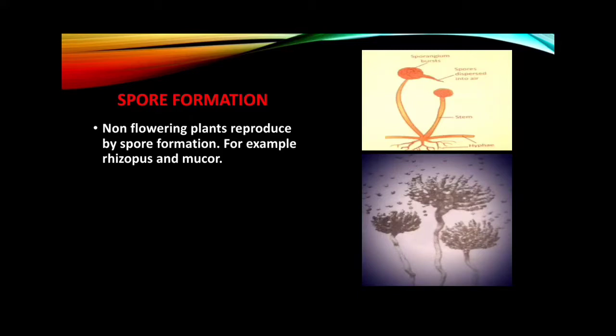Rhizopus looks like a white cottony mass which later turns blackish grey. The mass of cottony threads is the mycelium. The hyphae are transparent, unicellular, branched and multinucleate, and without a partition wall. Some of the hyphae grow erect and have sac-like spherical heads. These are called sporangia. Each sporangium bears spores, the reproductive part of the fungus.